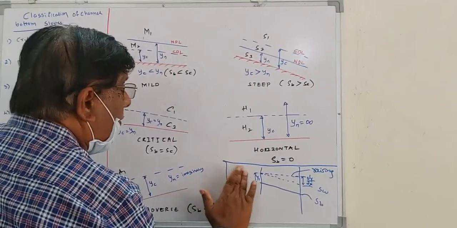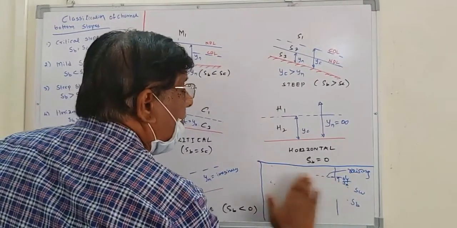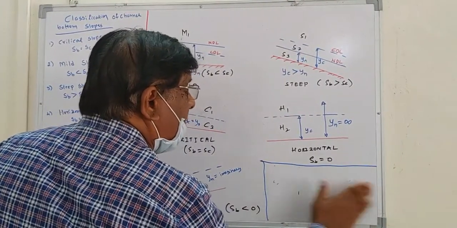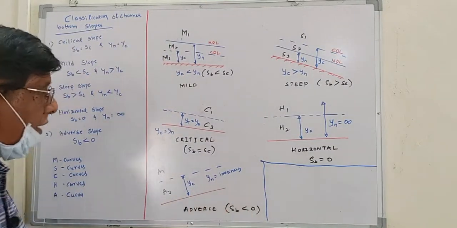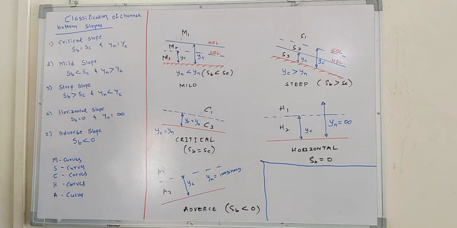Now to continue with this, why are the study of profiles required in gradually varied open channel flow? Based on these profiles, we have different types of slopes and different types of profiles, that is, the water profiles.